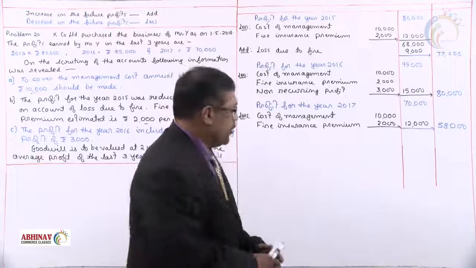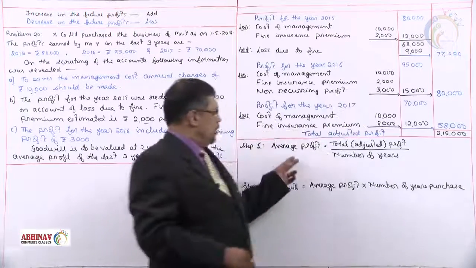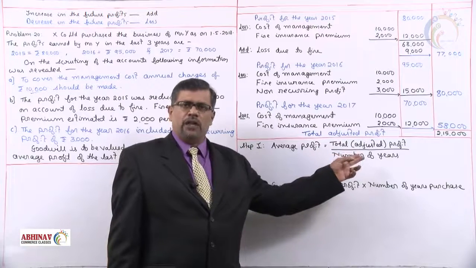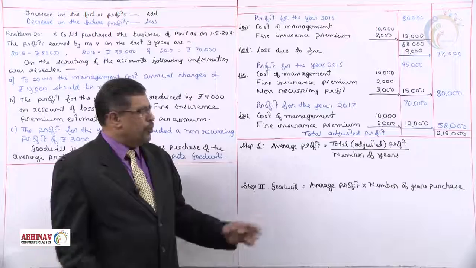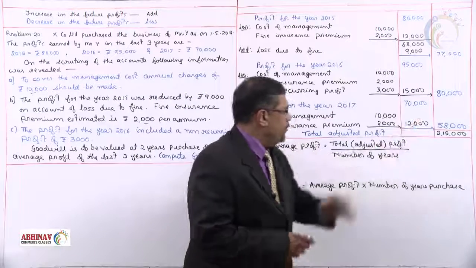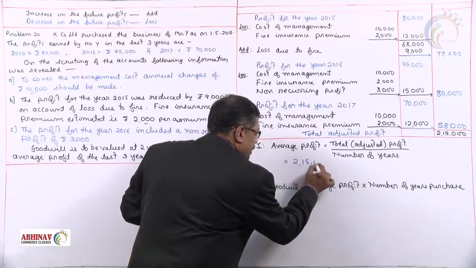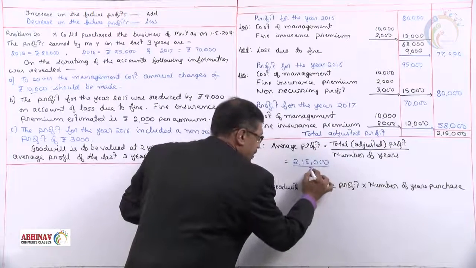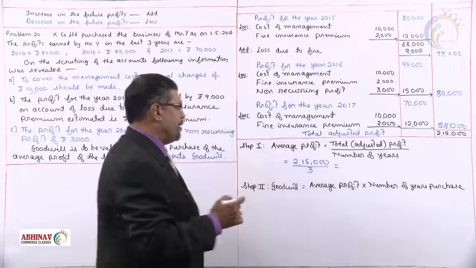Let us see how to do that, step 1 and step 2. Average profit is step 1: total adjusted profit divided by the number of years, and then we'll calculate goodwill. Total of the adjusted profit we have got as 2,15,000. So 2,15,000 will be divided by the number of years. How many years' profits have they given? 3 years. So 2,15,000 divided by 3.